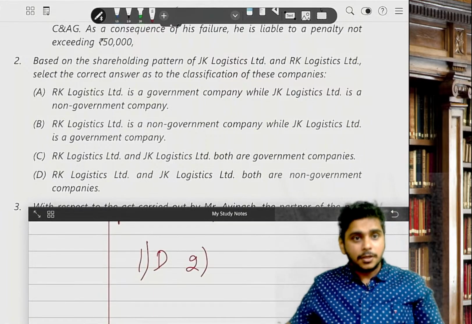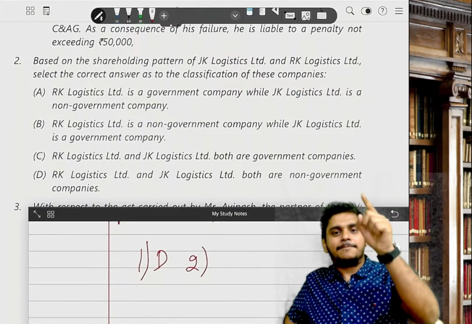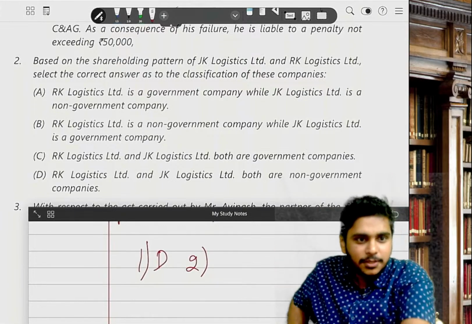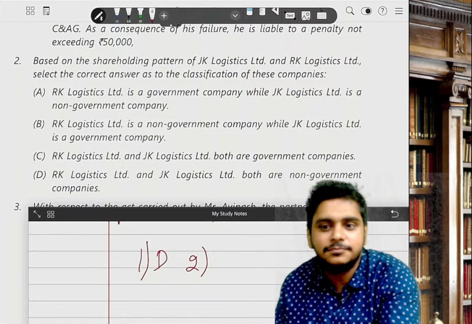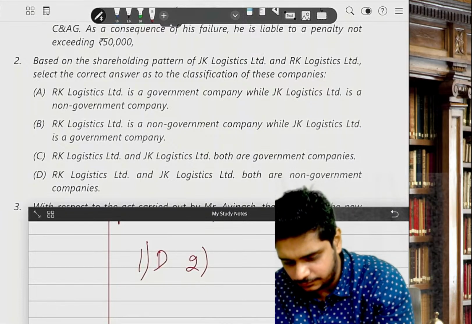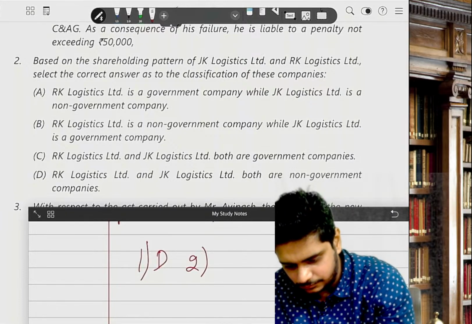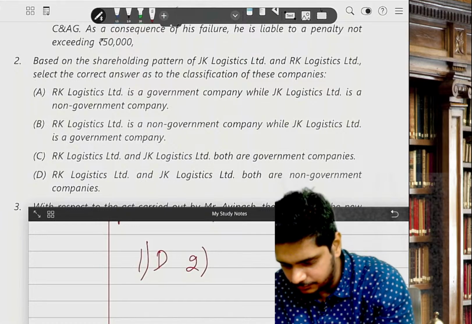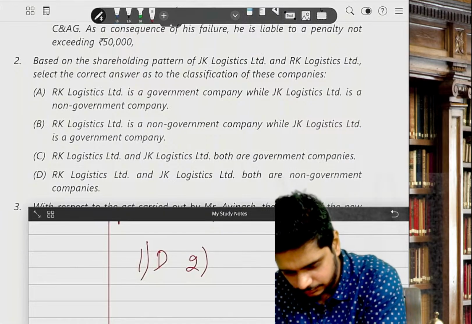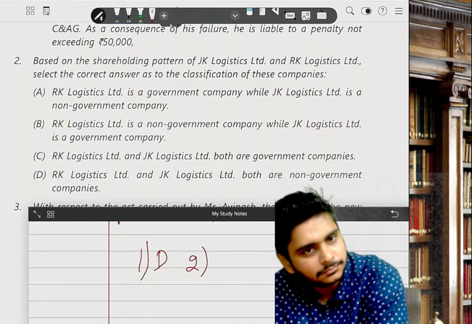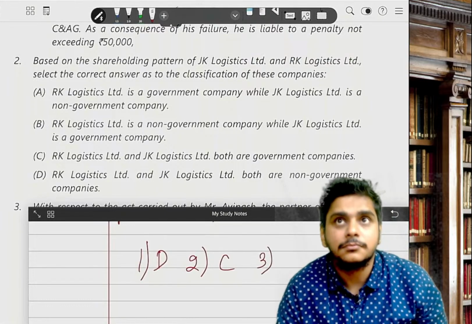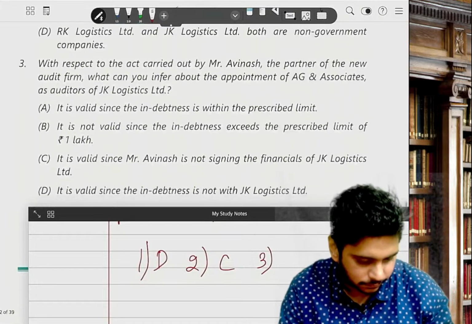If you are wrong in this, jump from the bed, jump from the chair, wherever you are sitting. Second is C.